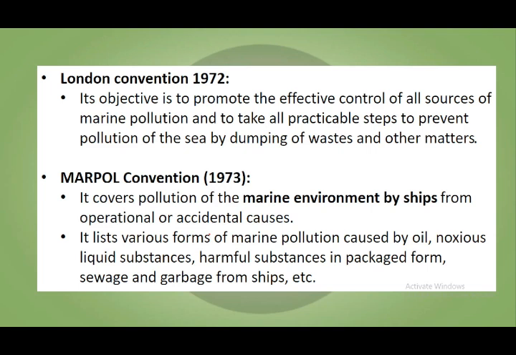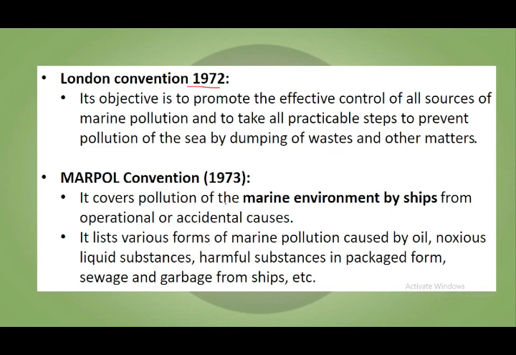Then there is the London Convention of 1972. Its objective is to promote the effective control of all sources of marine pollution and to take all practicable steps to prevent pollution of the sea by dumping of waste and other materials. So इसका basically ज़्यादातर काम London Convention का pollution related है. Then there is the Marpol Convention of 1973.